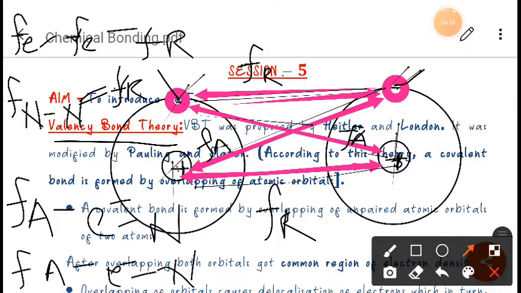So I am erasing this one. Always remember that bonding will be possible according to the valence bond theory. Bonding is possible only when the net force of attraction is greater than the net force of repulsion, okay? Or if the net force of attraction is equal to or less than the net force of repulsion, at that time bonding is not possible, okay?